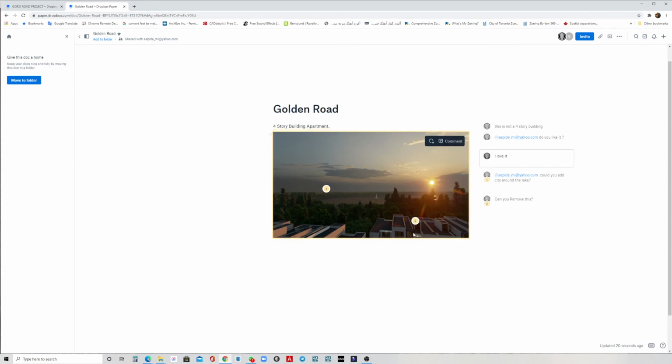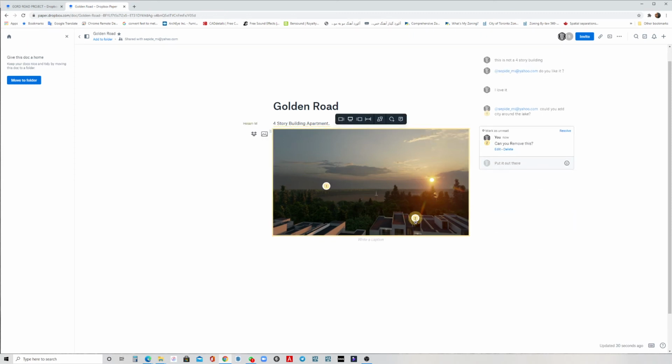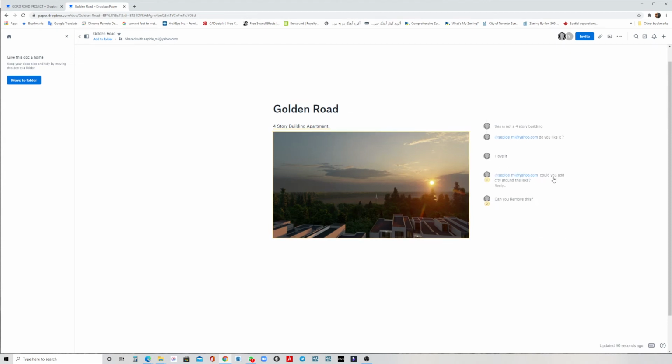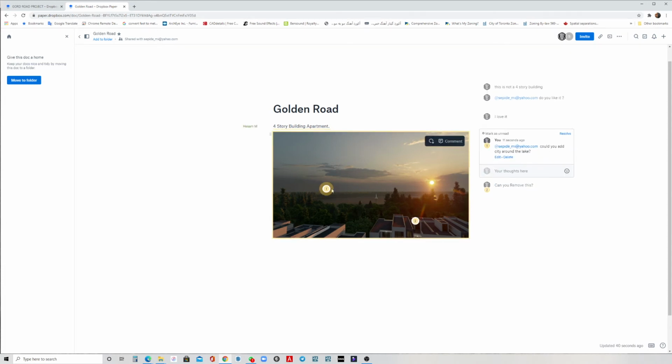And as you see, when we see a yellow rectangle around the picture, it means there is a comment about that. So it would be very easy if we're gonna go, for example, what's the comment about number 2? When you click it here, these comments will be bumped up here, and we can see whatever is inside. And if you click here, you can see number 1. Even if you're gonna see, for example, what this comment is about, when you click it here again, this number 1 shows you that, and this is about this comment here. So that would be best about the commenting.